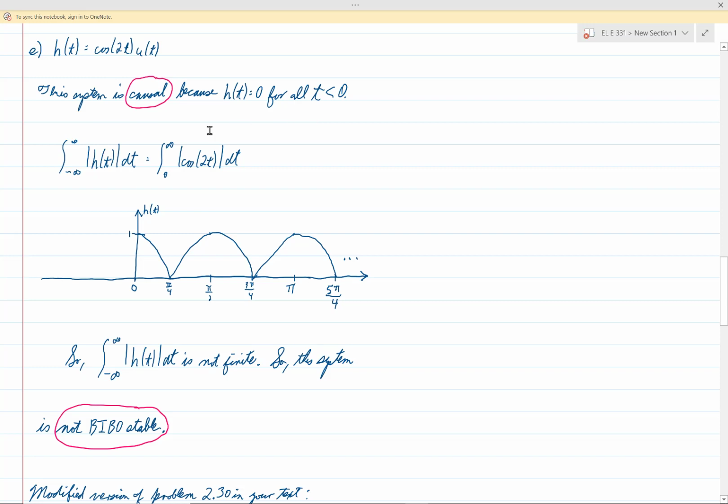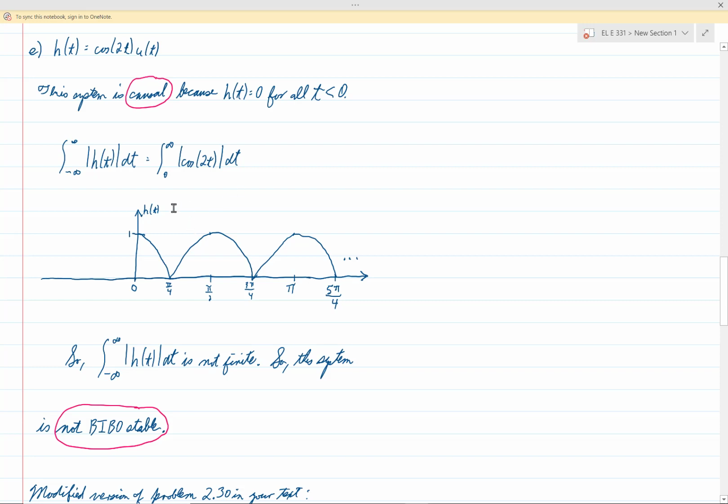Now let's check for BIBO stability. Well, if we integrate from negative infinity to infinity the absolute value of this function, the first thing we notice is, as I just said, the function is equal to 0 for all t less than 0. So we really don't have to integrate from negative infinity to infinity. It's sufficient to integrate from 0 to infinity, because the integral from negative infinity to 0 would be 0, because the function is 0 there.